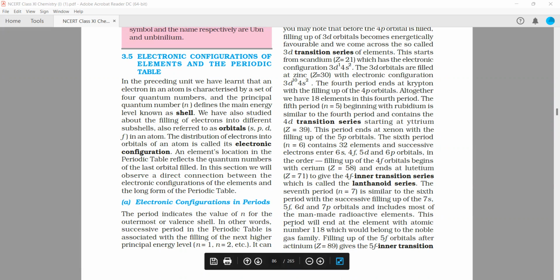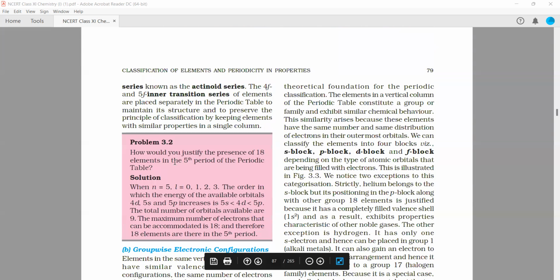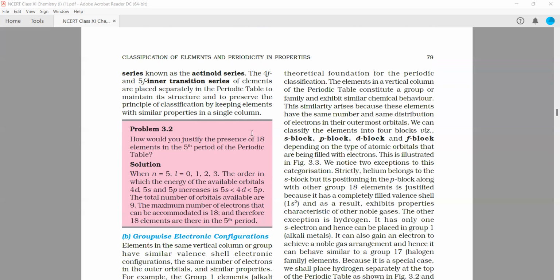Now, filling up of the 5f orbitals after actinium, that is Z equals 89, gives the 5f inner transition series known as the actinoid series. The 4f and the 5f inner transition series of the elements are placed separately in the periodic table to maintain its structure and to preserve the principle of classification by keeping elements with similar properties in a single column. Okay.